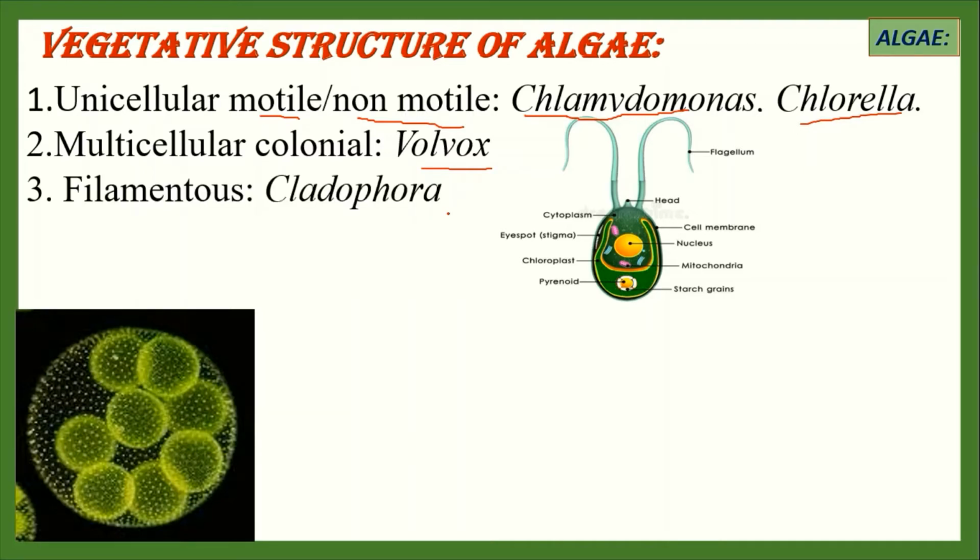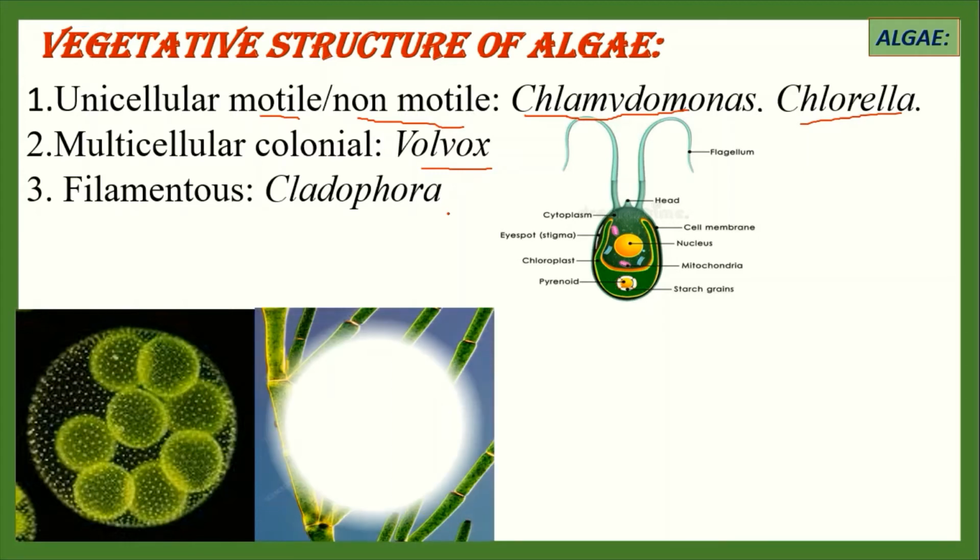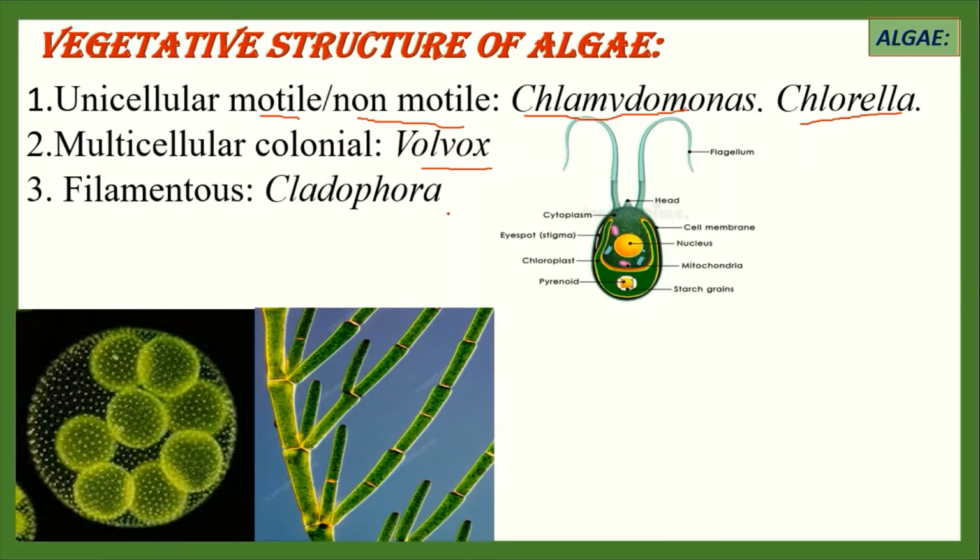Number 3, filamentous algae. Cladophora is the example of filamentous algae. When a number of cells become attached end to end, the algal body takes the shape of a filament, and this type of algae is called filamentous algae. Filamentous algae may be branched or unbranched.